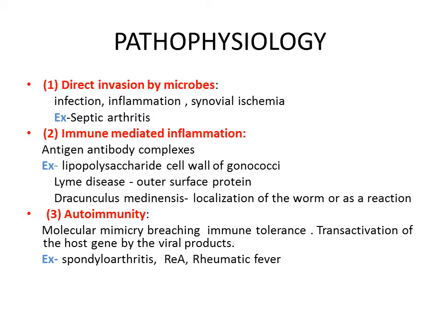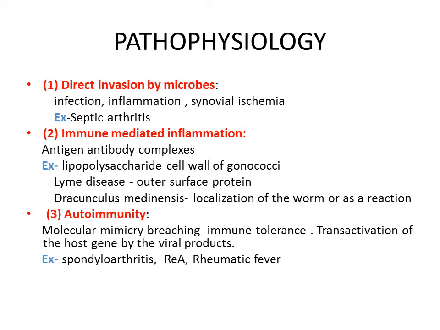Coming to the pathophysiology, it might be because of the direct invasion of microbes causing infection, inflammation, synovial ischemia, and pannus formation as in septic arthritis. Or it may be immune-mediated inflammation because of antigen-antibody complexes to the bacterial outer cell membrane or products such as lipopolysaccharide of the gonococcal cell wall and outer surface protein of Borrelia burgdorferi in case of Lyme's disease, and localization of the worm in case of Dracunculus medinensis.